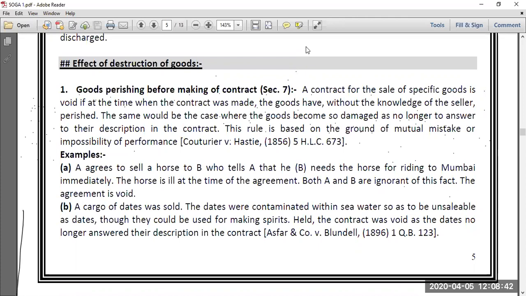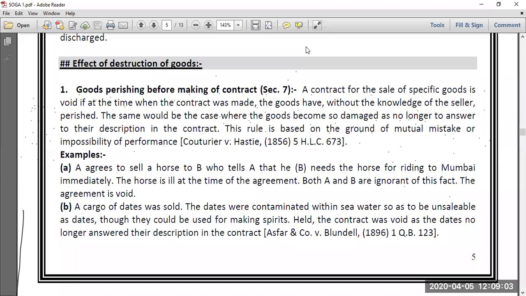Was the seller aware about the fact that the goods are no longer matching their description? The answer is no. Have the goods perished before the contract of sale takes place? Yes, the goods perished on the previous night and the contract of sale is taking place in the morning, and both the parties are unaware.